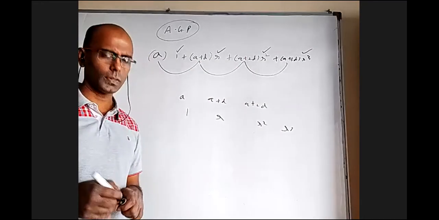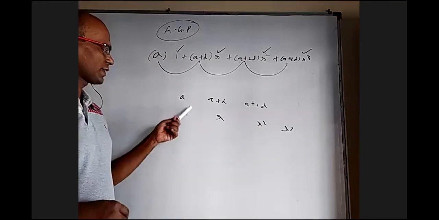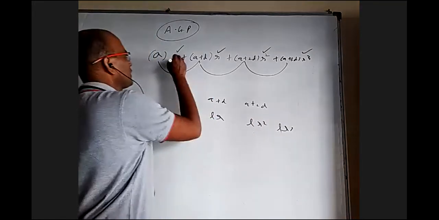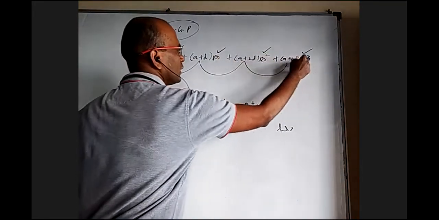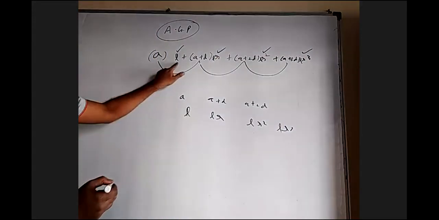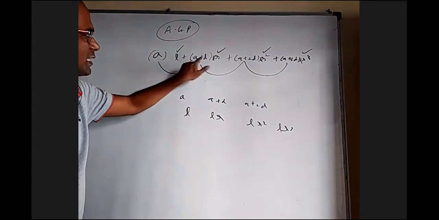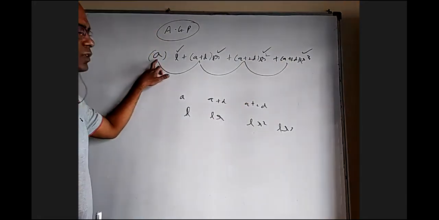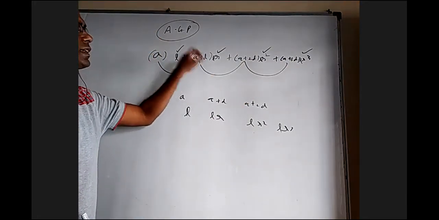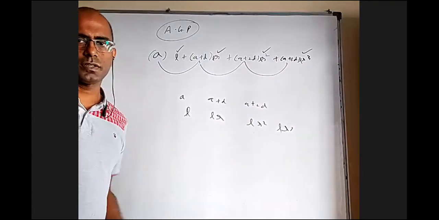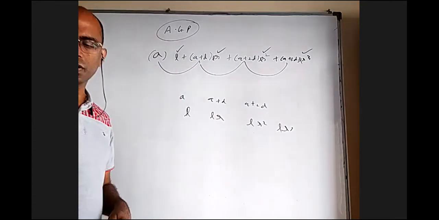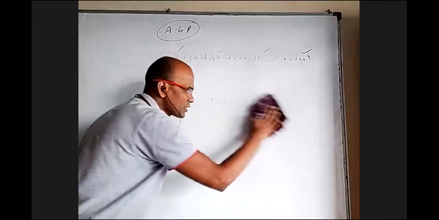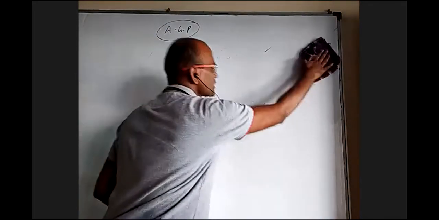That is called AGP. Now, one may ask, why did you not take a first term for the GP? No problem. You take L, let us say, and write that L here. It is not going to make any difference because I can give this L to here also. I can take this L inside, and say the AP's first term is not A but AL, and the common difference is not D, it is DL. So in that way, it is covered. All possible AGPs are covered. In this, it is not necessary to take that L. How did we find the sum of n terms of a GP? We are going to use the same process here.